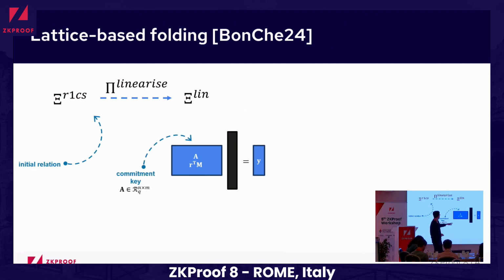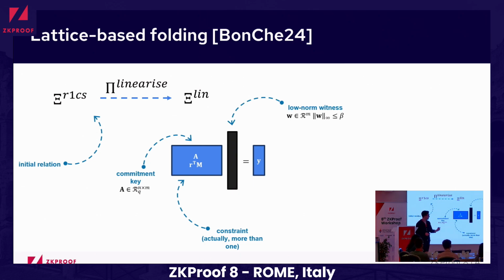So we have some commitment key, and this commitment key lives over some finite field, but typically we think of it as over cyclotomic rings, some polynomial ring with cyclotomic quotient. And then on the bottom we have some constraints like some R times N, and those are the constraints which are an artifact of this linearization. And then we have a witness, and in the lattice world we typically care that the witness is low norm.